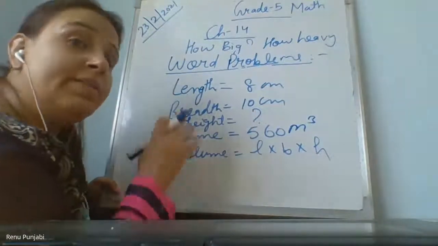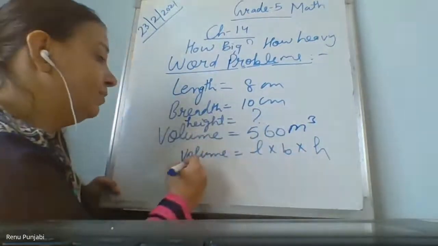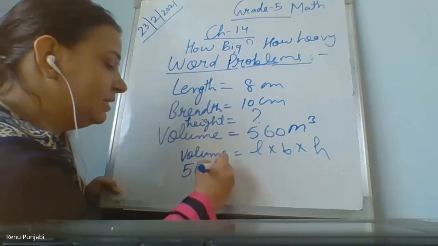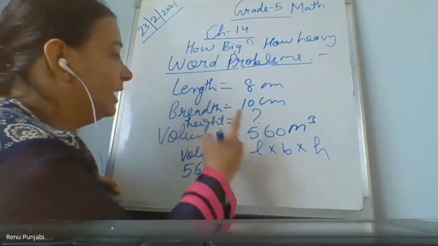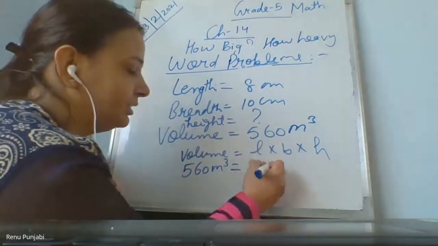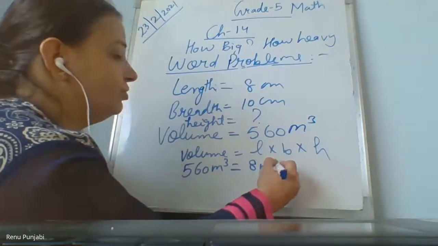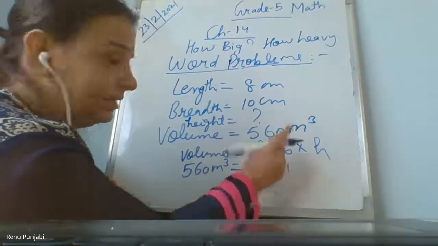Volume is given, that is 560 meter cube, and the length is given to you as 8 meter, and the breadth is 10 meter.